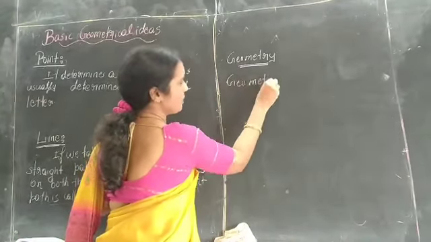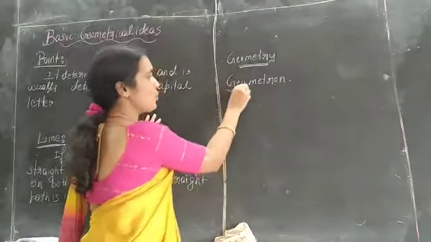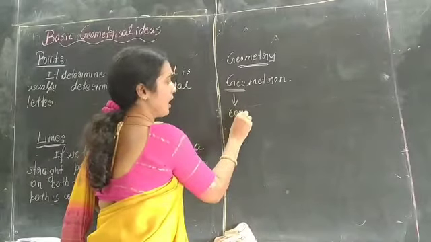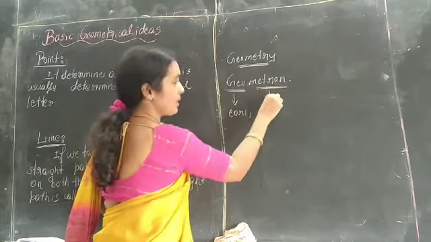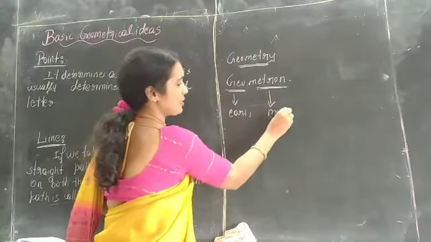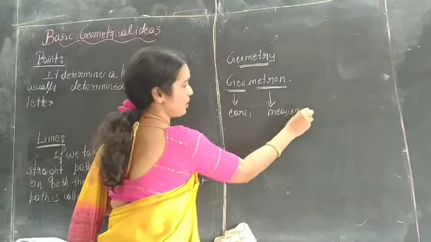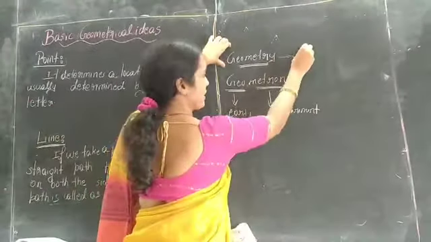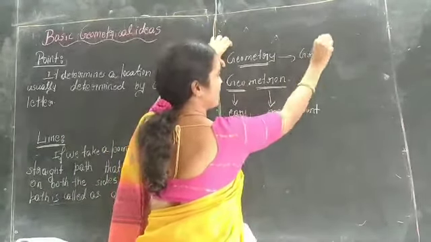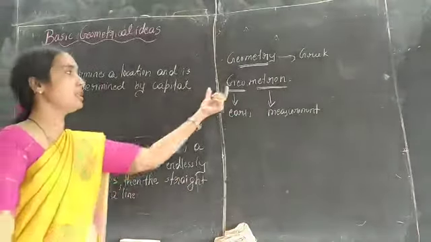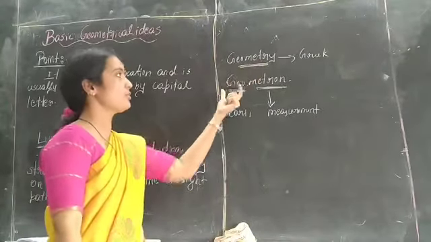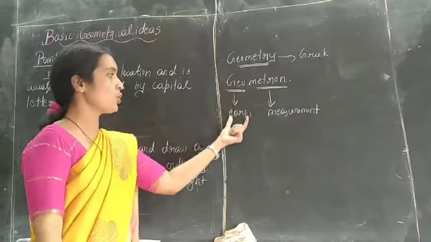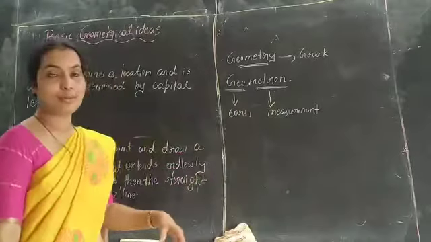What is the meaning of geometron? Geo is earth, and metron means measurement. So the word geometry came from the Greek word, and the concept of geometry is geometron: geo is earth and metron is measurement.